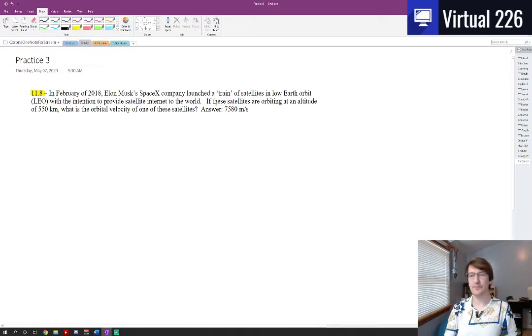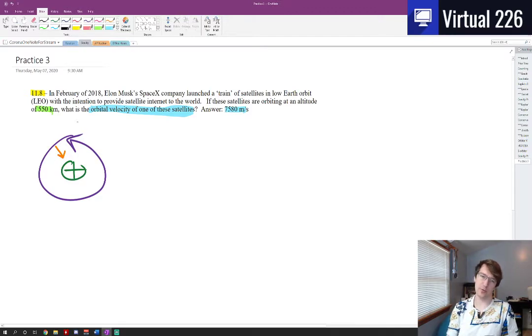What we're trying to do here is, if these satellites are orbiting the Earth in LEO, they're about 550 kilometers up, we would like to know what is the orbital velocity of one of these satellites. And we've got our answer here of 7,580 meters per second, but let's see how we actually go about finding this. If we draw a picture of the Earth here, we're going to pretend these are circular orbits around the Earth to make our math a little bit easier for us. Then we know that the force causing this circular motion, this centripetal force,